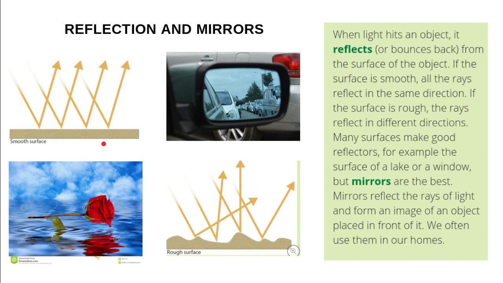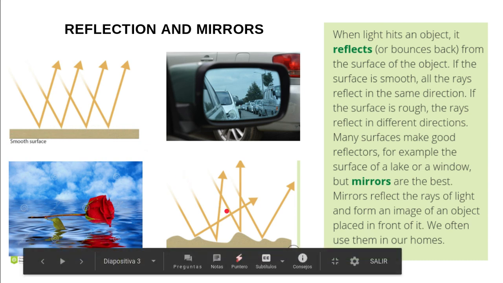So, if the light reflects on a surface that is smooth, like this one, yes, all the rays of light reflect in the same direction. Do you see? All of them in the same direction because the surface is smooth. But if the surface is not smooth and is rough like this, the rays of light reflect in different directions like this. Yes, do you see the difference?